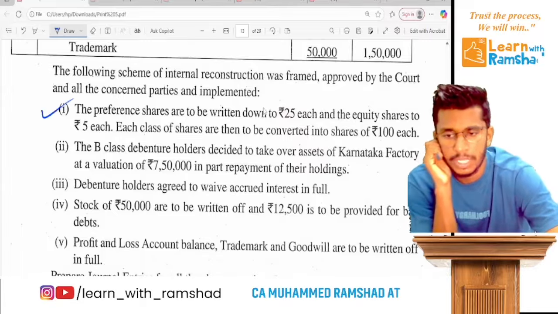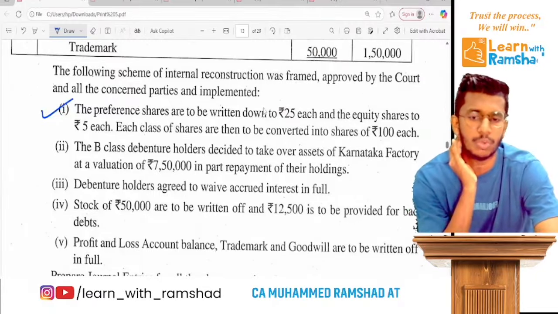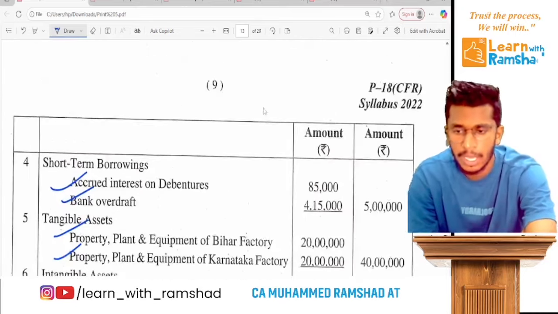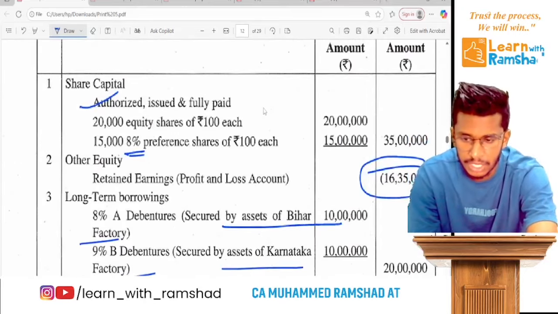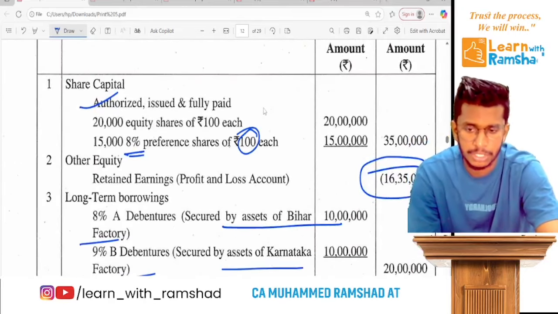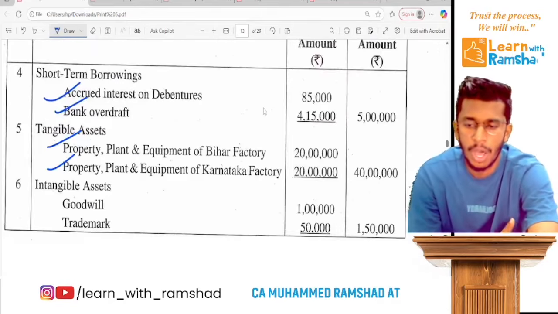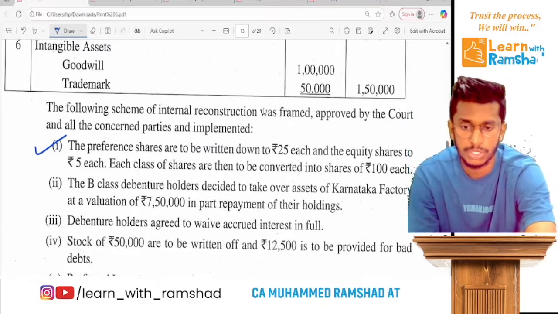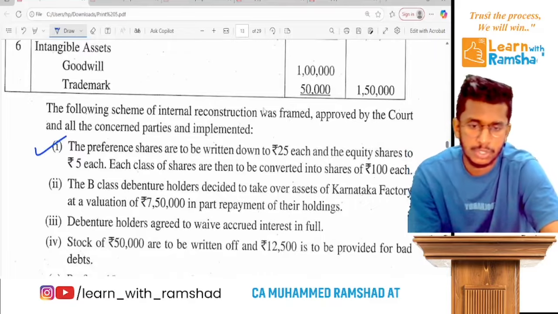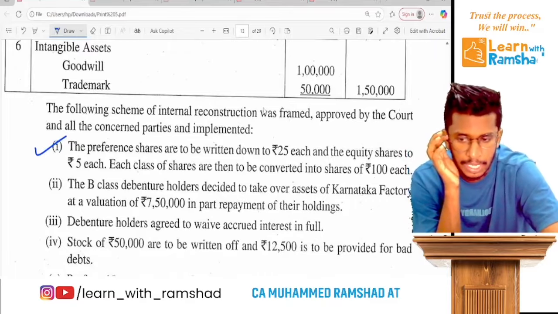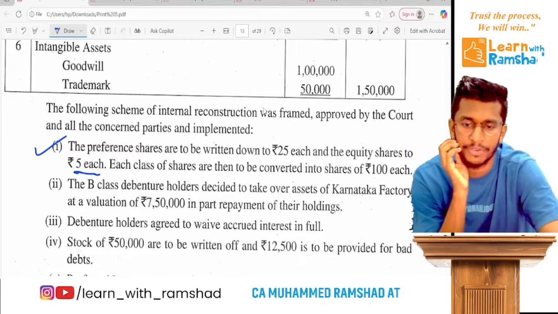So first one, the preference shares are to be written down to 25 each. Currently the preference shares are each having 100. So it is to be reduced to 25 and equity shares to be reduced to 5. Ready? So let's write the journal entry for this first.